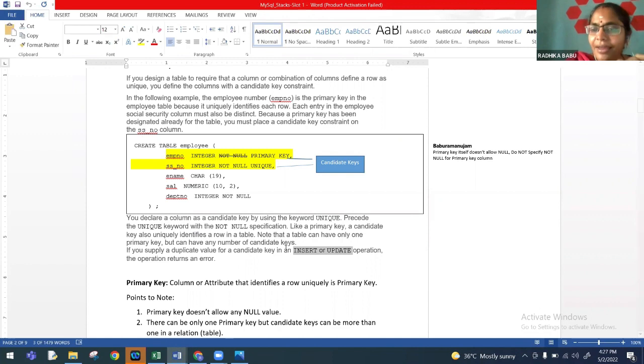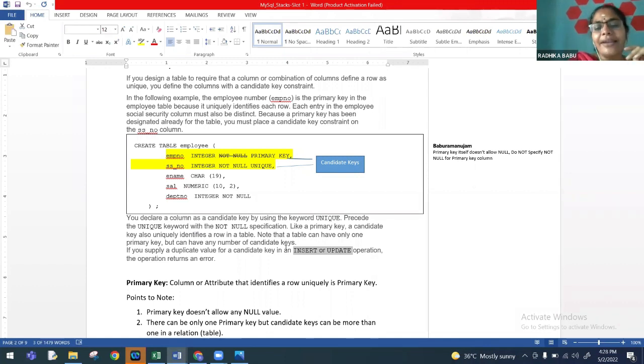So a candidate key cannot accept repeated values. If a column accepts some repetitions, then it is not to be taken for a candidate key. So I think I'm clear with candidate key. Candidate key is basically a column that cannot accept any repetitions.